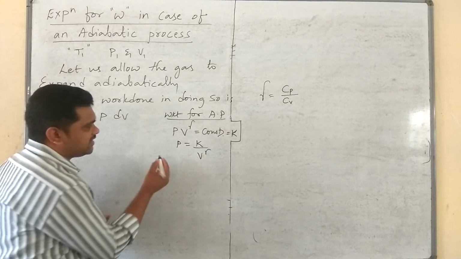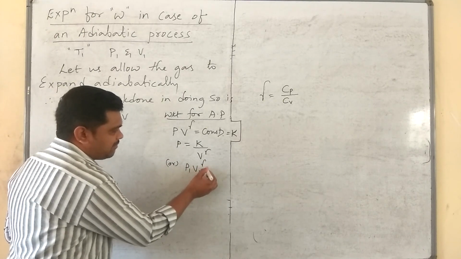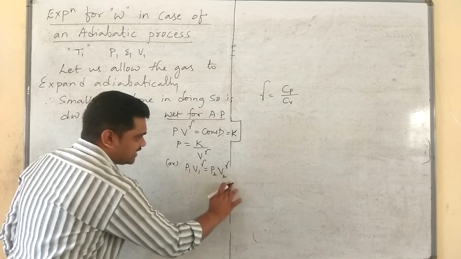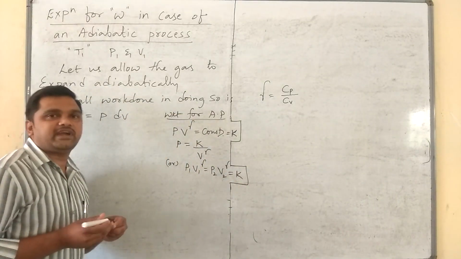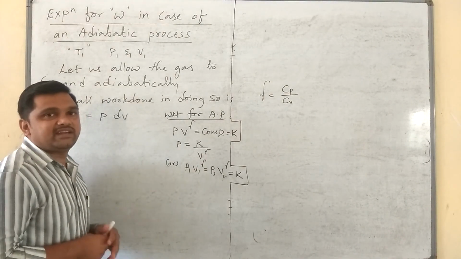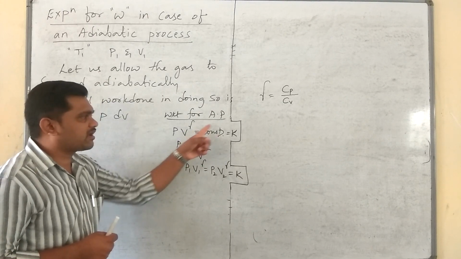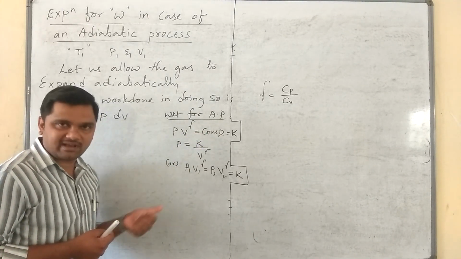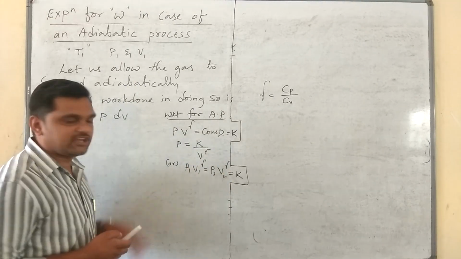As per our previous knowledge, we can also say that P1 V1^gamma is equal to P2 V2^gamma, that is equal to K. That is how we find the value of a proportionality constant as usual. Since P V^gamma is equal to constant, it is nothing but P1 V1^gamma is equal to P2 V2^gamma, that is equal to K.